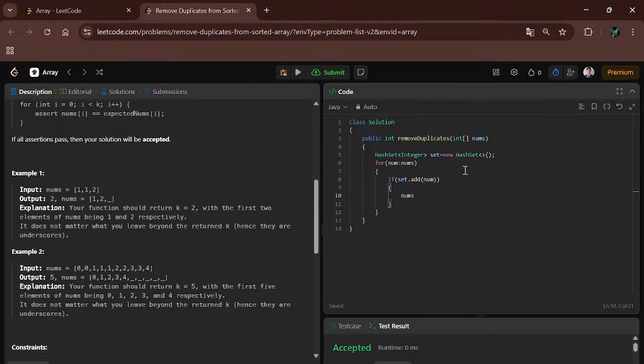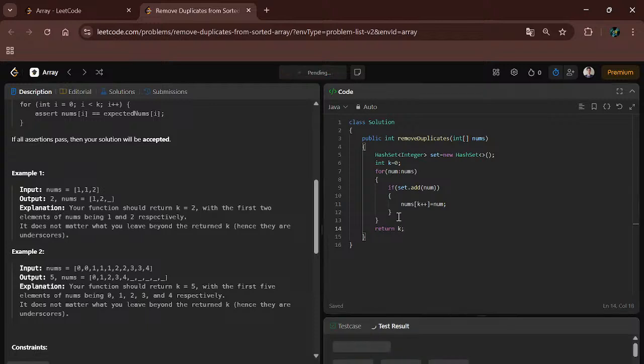It means we will slide into the previous positions. So I will take here one k equal to 0 for the index, nums of k plus plus is equal to num. We will put that element there, and we will simply return k.